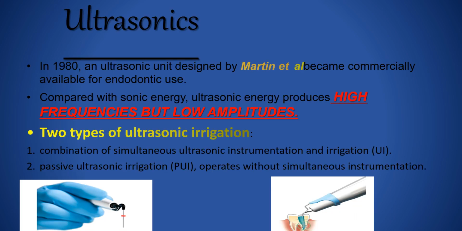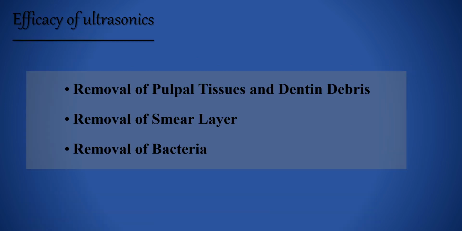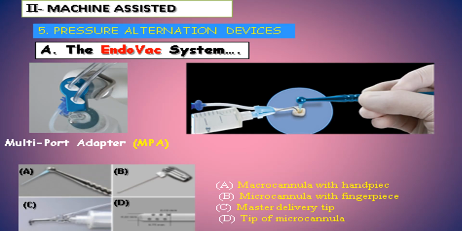Ultrasonics. In 1980, an ultrasonic unit designed by Martin et al. became commercially available for endodontic use. Compared with sonic energy, ultrasonic energy produces high frequency but low amplitude. There are two types of ultrasonic irrigation: a combination of simultaneous ultrasonic instrumentation and irrigation, and passive ultrasonic irrigation, which operates without simultaneous instrumentation. Efficacy of ultrasonics: removal of pulp tissue and dentine debris, removal of smear layer, and removal of bacteria.